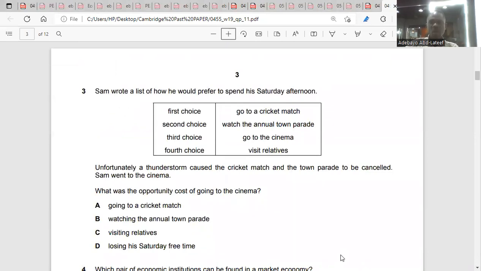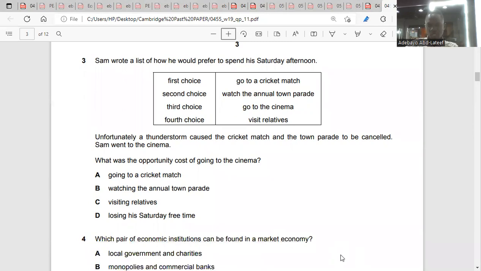Sam wrote a list of how he would prefer to spend his Saturday afternoon. The first choice, second choice. These choices are what we call the scale of preference. Scale of preference is the arrangement of our wants or needs according to how important they are.